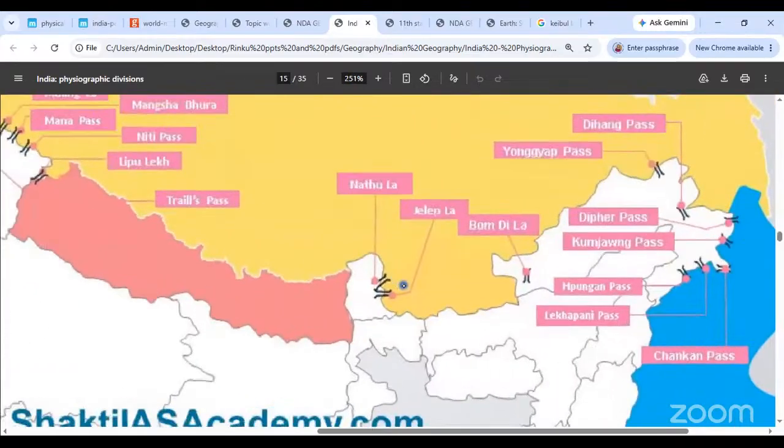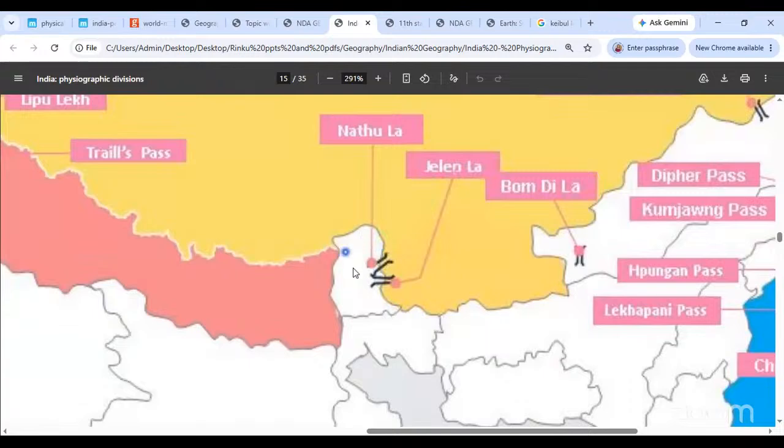Okay, done now. सिक्किम में दो पासेस मिलते हैं. This is the Sikkim region. ये बाजू में Nepal पिंकिश कलर का है, जो है वो Nepal है. And then in this region you get two passes. One is the Nathula, at the top, which we had kept closed for a very long time. It is an international trading pass between India and China. But we had kept it closed because we used to not be on very good terms with China. Then we reopened it way back in 2006, some 20 years ago. And then this is Jalapla. Jalapla is also an important pass.